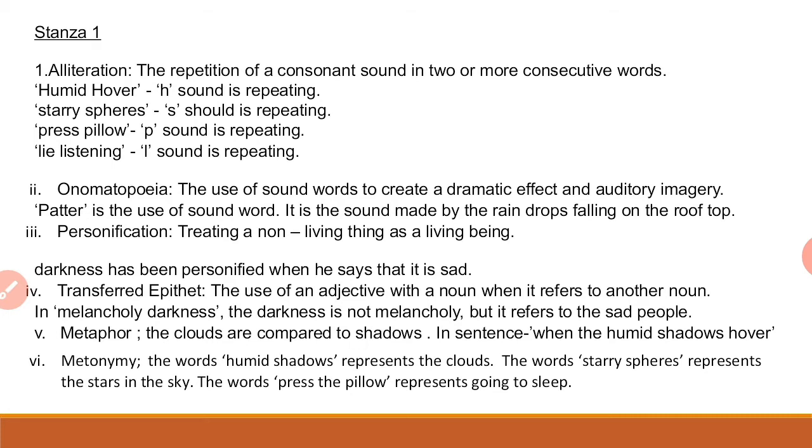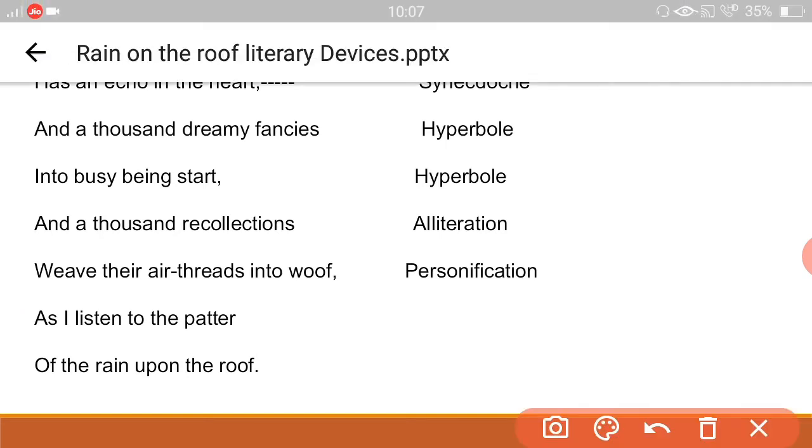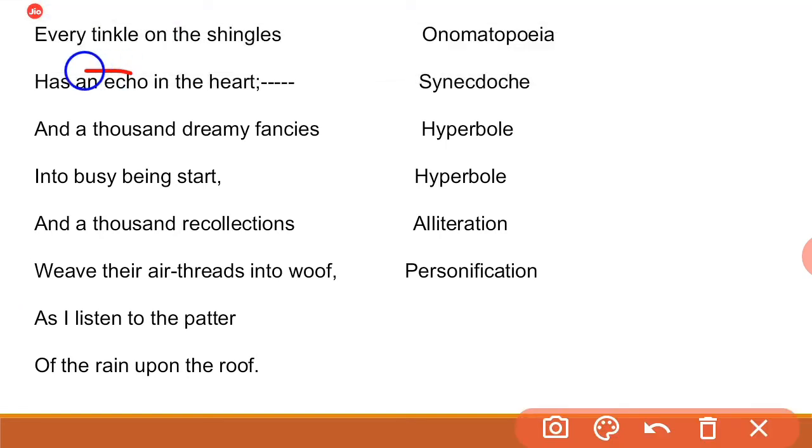So every tinkle on the shingles has an echo in the heart. First figure of speech we are getting in this first line, onomatopoeia, because the tinkle represents the sound effect, and second line has an echo in the heart. Here echo also represents the sound effect. So we are getting figure of speech, tinkle and echo, onomatopoeia.